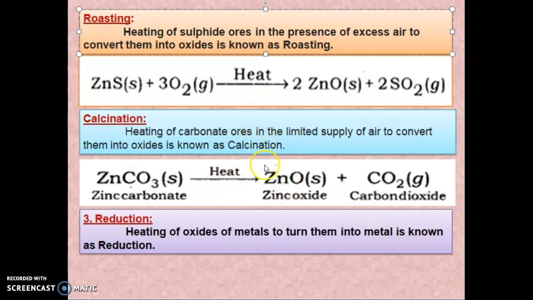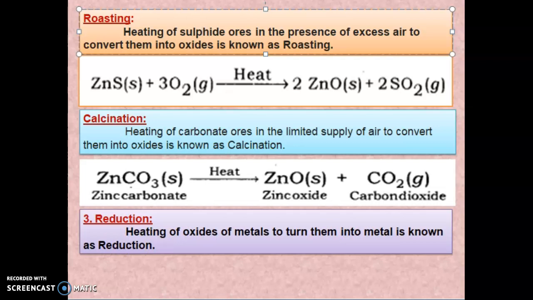After this process, what happens? We'll get an oxide of the metal. So this metal oxide will be turned into the metal. That process is called reduction. So the heating of an oxide of metal to turn it into metal is known as reduction. So these are the methods by which we can extract the metals.